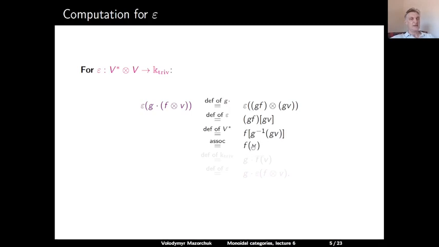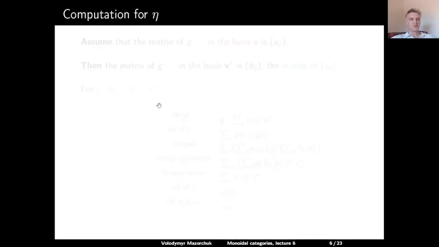All this lives in the trivial G module, so this f of v is equal to g times f of v, because the action of g is trivial. And now we use the definition of epsilon and we rewrite f of v as epsilon applied to f tensor v. And this shows that the map epsilon commutes with the action of our little g. So this proves that epsilon is a homomorphism of G modules.